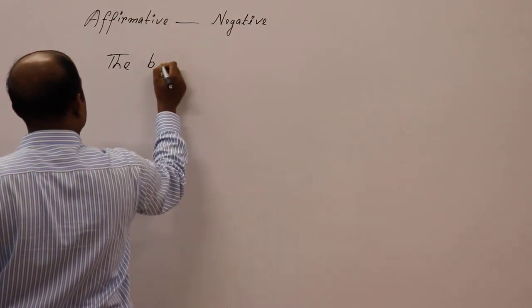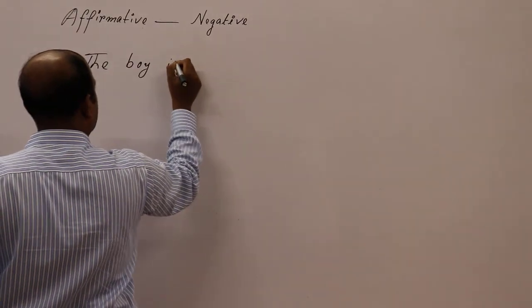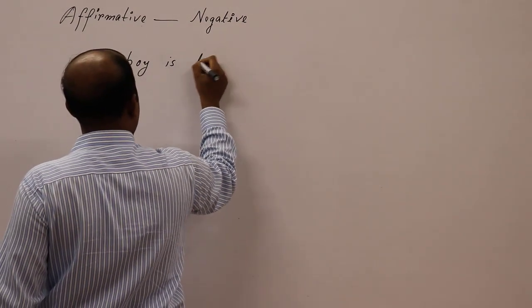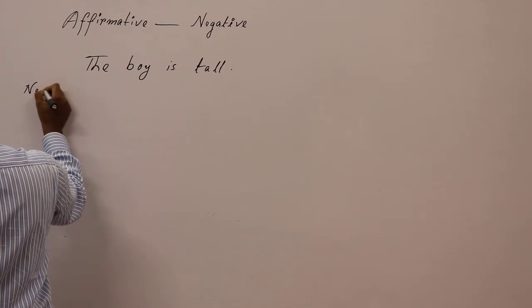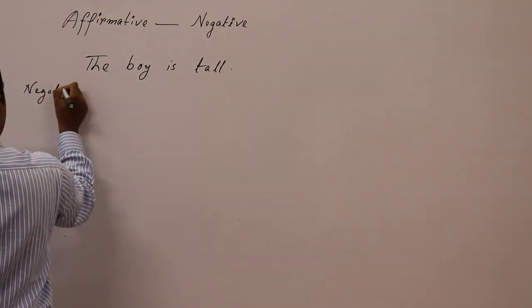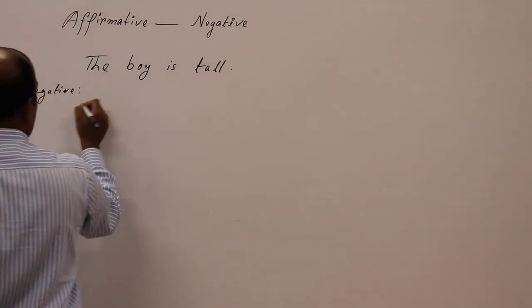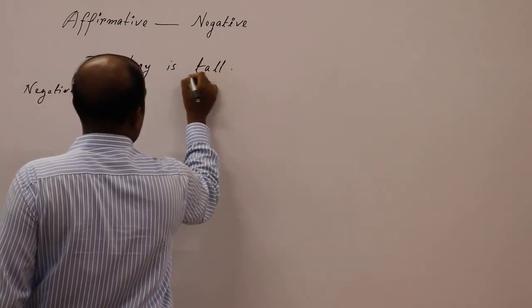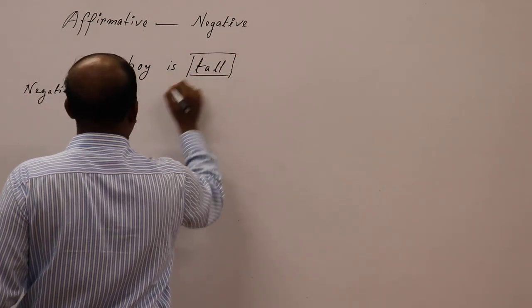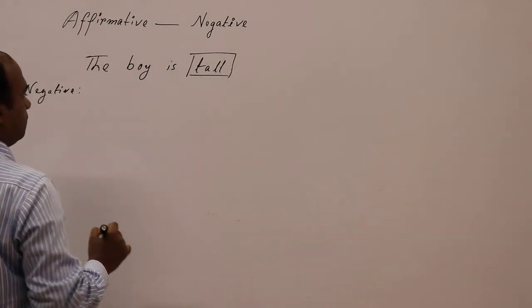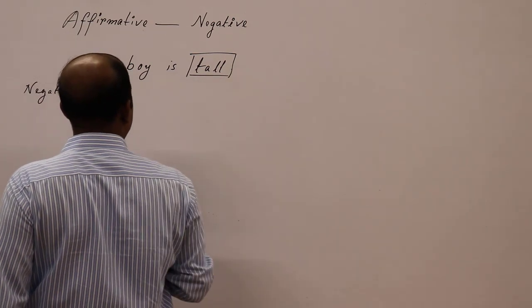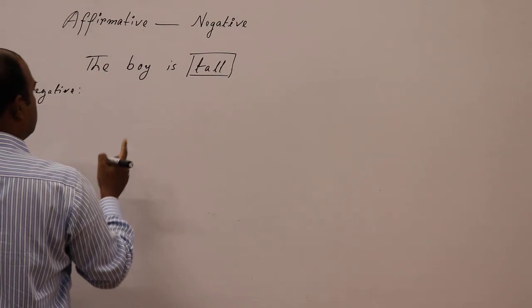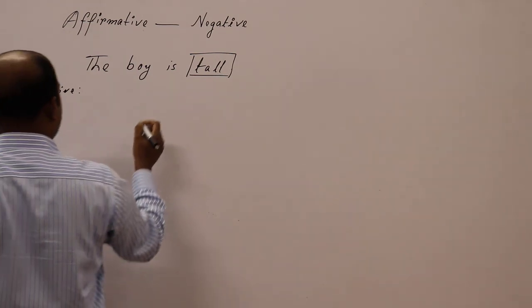The boy is tall. Look here, the boy is tall, but by using the opposite word of the head word tall, we can make this affirmative sentence into negative sentence.